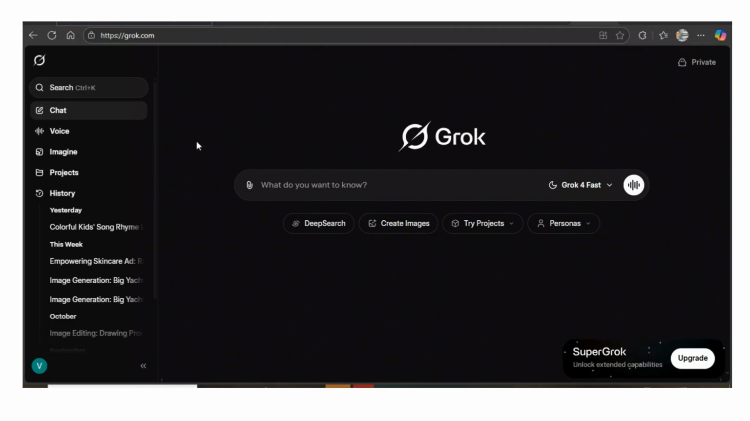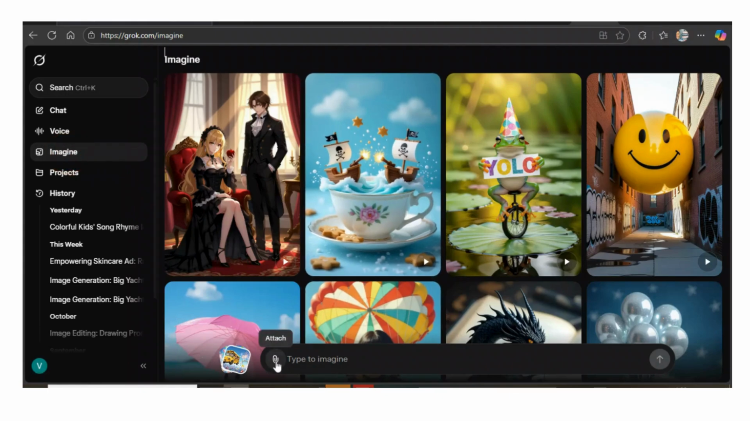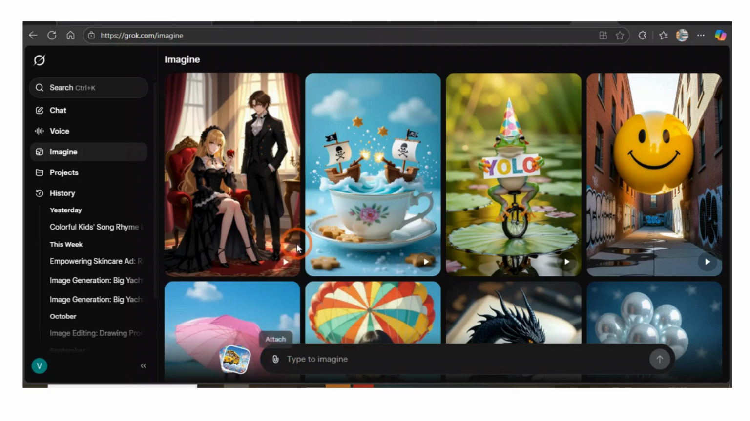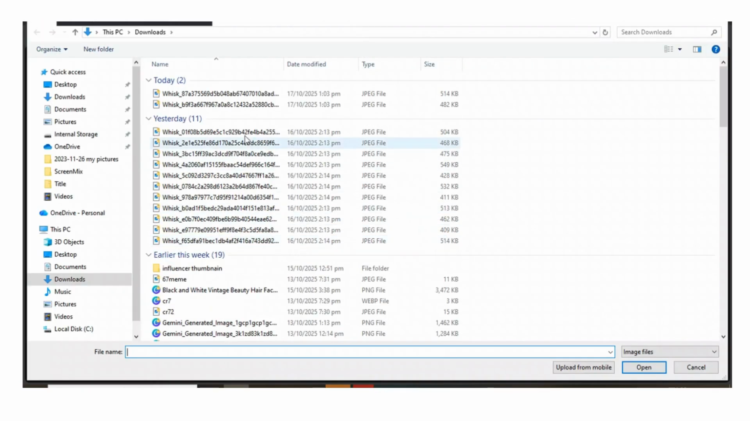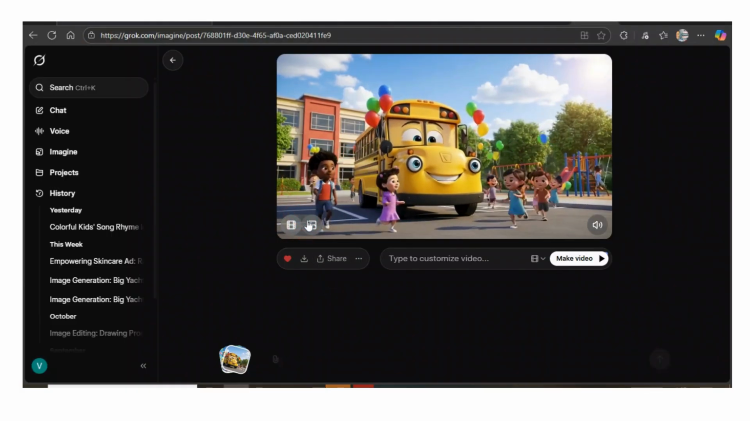For you to get to the video section, you need to click on Imagine, and then come here to this attachment. Then you bring the image that you just created. Okay, the video is ready. Let's just have a look.